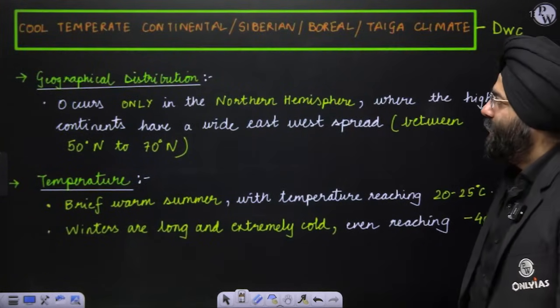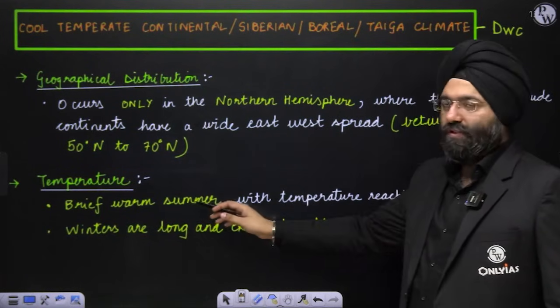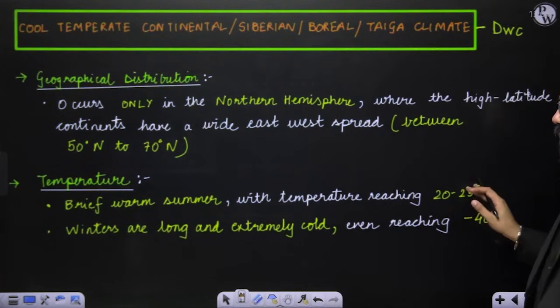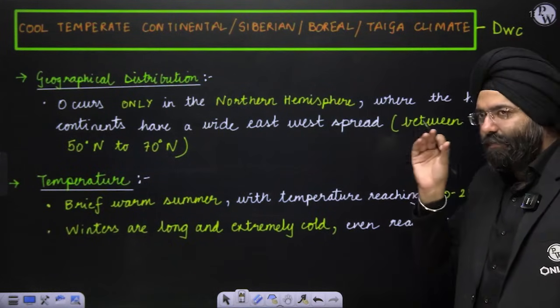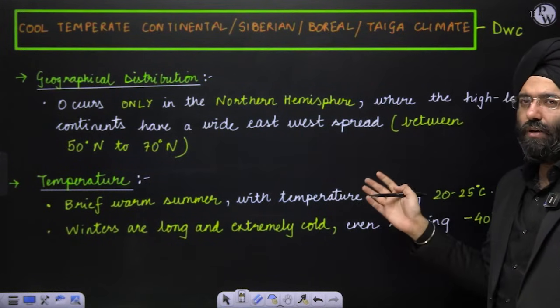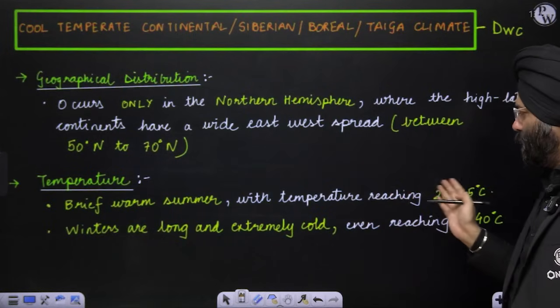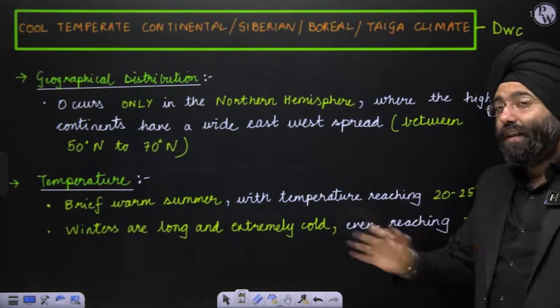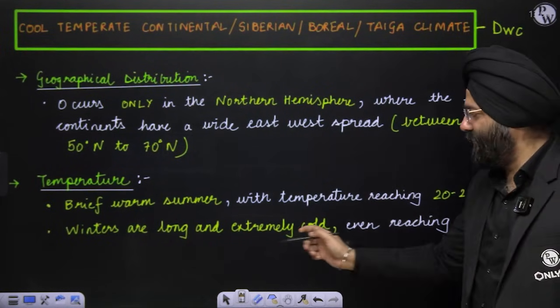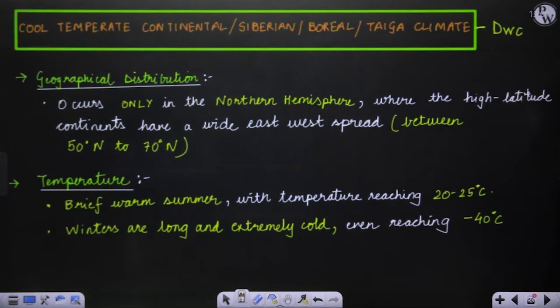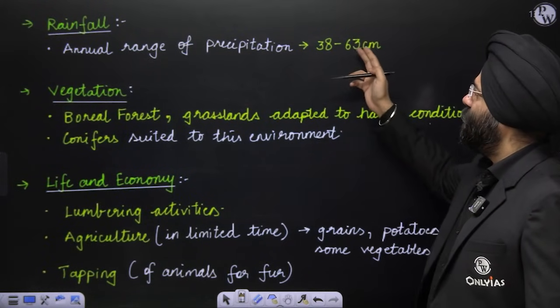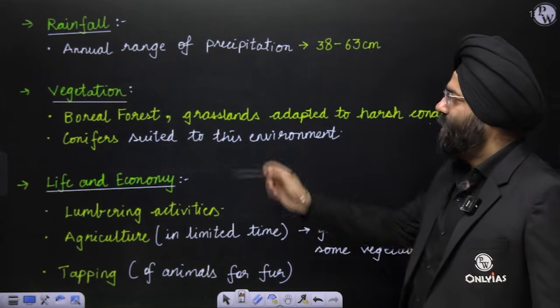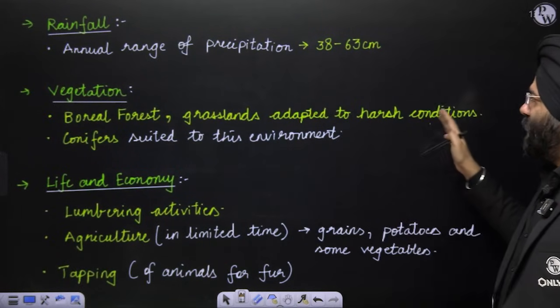Clear? Temperature: summers are very brief, with temperatures close to 20, 22 or even 25 degrees Celsius. Winters are very long and very extreme. Temperature might go to minus 40 degrees Celsius also. Rainfall: 38 to 63 centimeters. Boreal forest and grasslands adapted to harsh conditions.